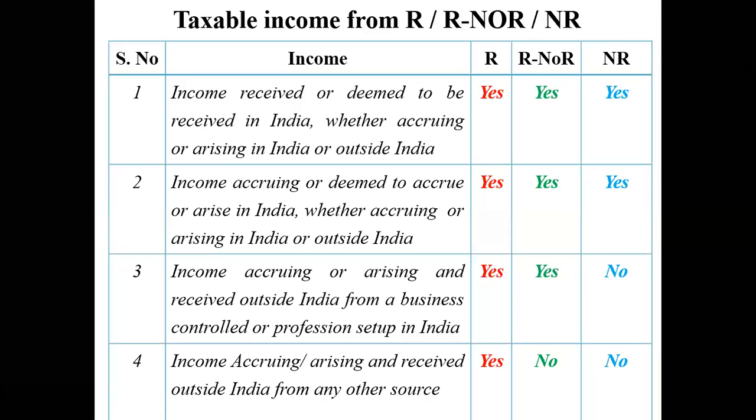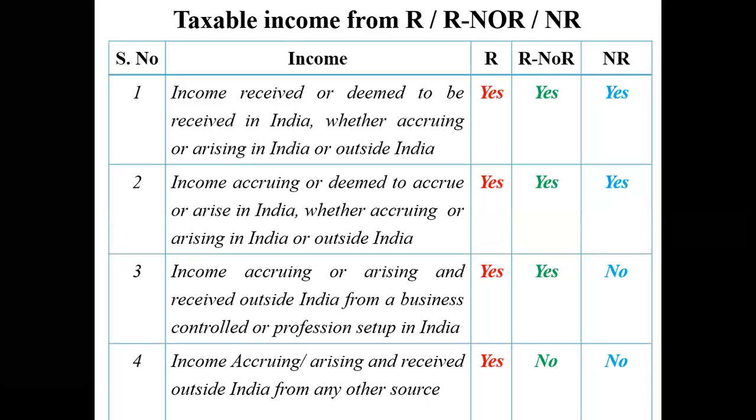Okay, the third point might be a little bit confusing for you. It says income accruing, that means earned. Income earned and received outside India from a business which is controlled from India or set up in India, then in such case, the normal resident is anyways going to be taxed. The resident who is a not ordinary resident is also going to be taxed.